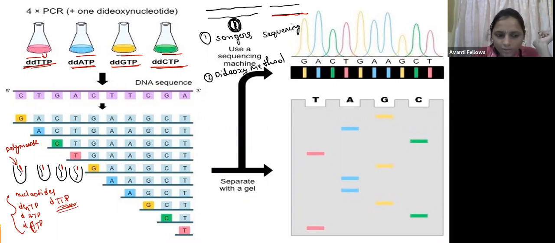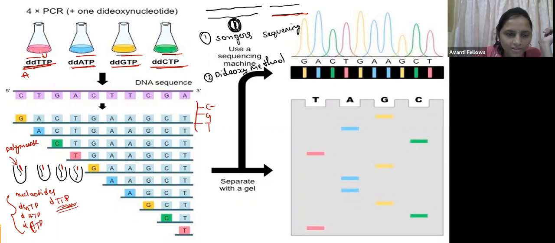So here the polymerase is going to synthesize the nucleotides. When it gets this ddTTP, in the template there may be a C, a G, or a T, and the polymerase is going to add the normal nucleotides.